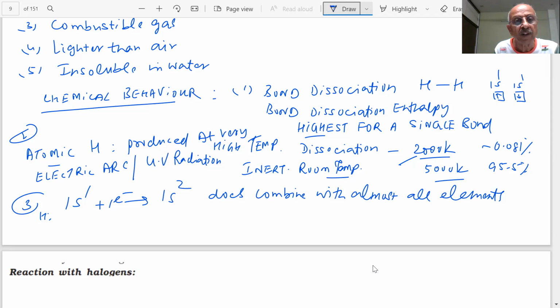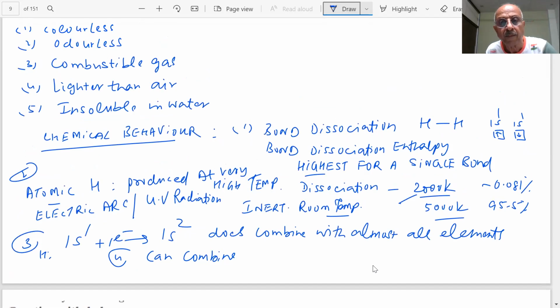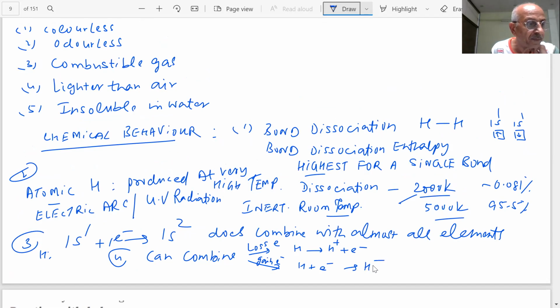So there are two possibilities, students. How can it combine? If loss of electron takes place, then it forms H+. And if it gains an electron, what you get is a hydride ion. And what happens with sharing of electrons?